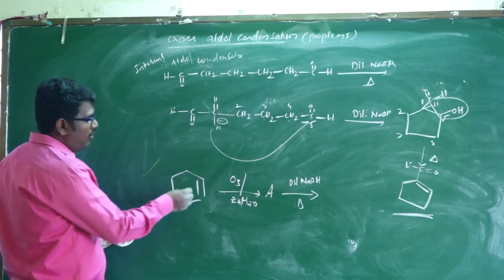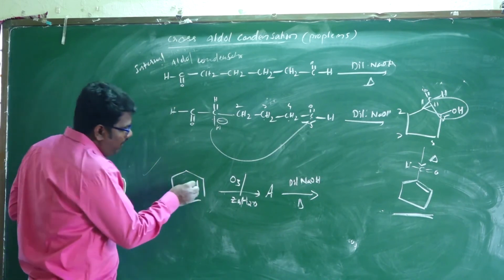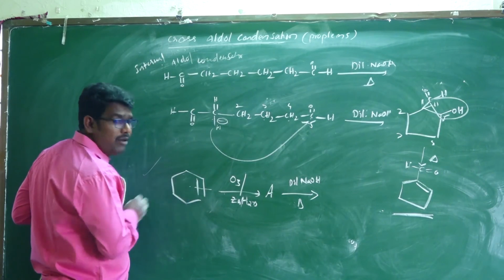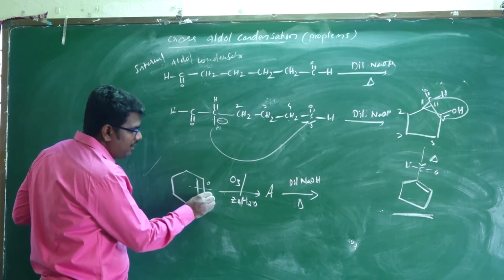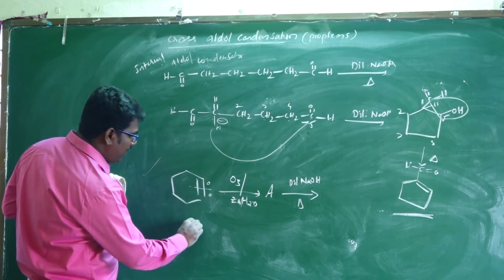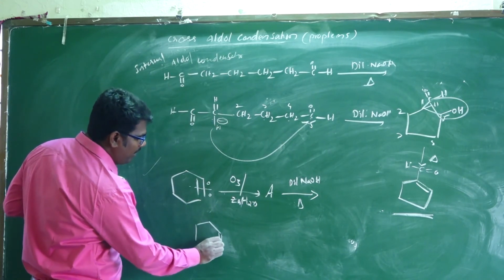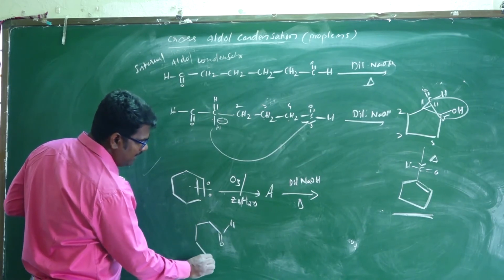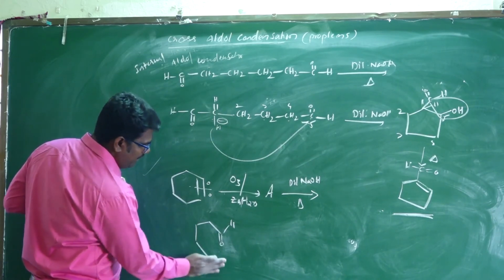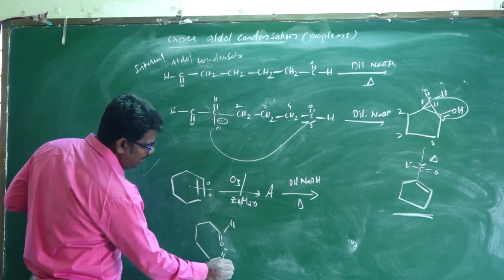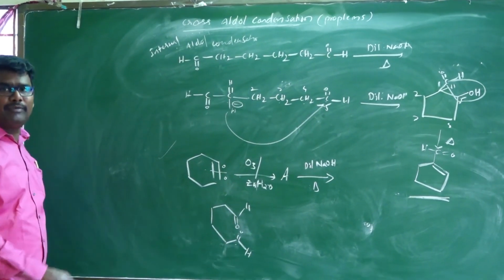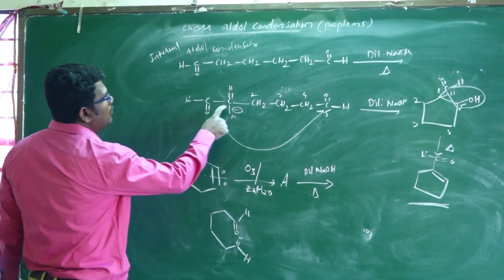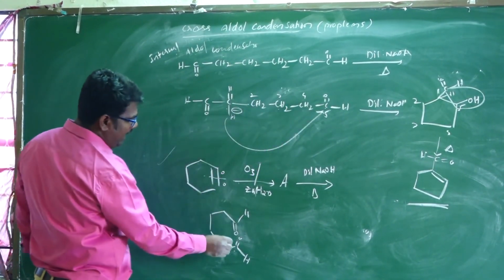First, the simple trick for ozonolysis: cross the double bond, adding oxygen here. The final product has oxygen and hydrogen on each side. Observe this, 1, 2, 3, 4, 5, 6, a 6-membered ring.